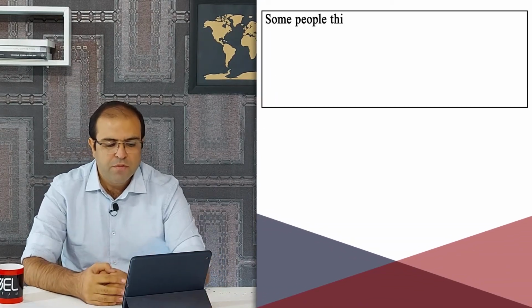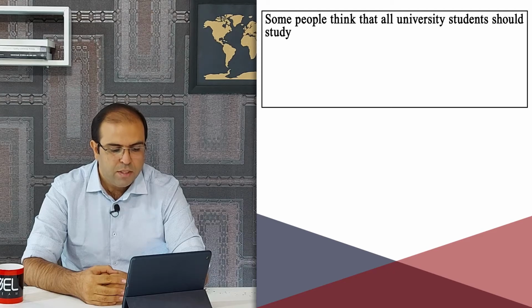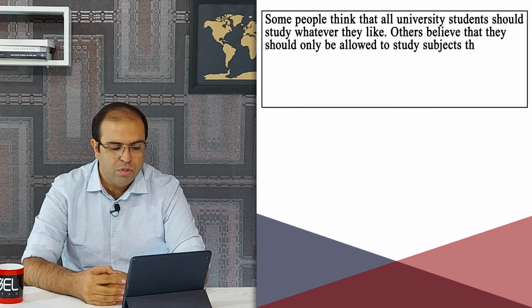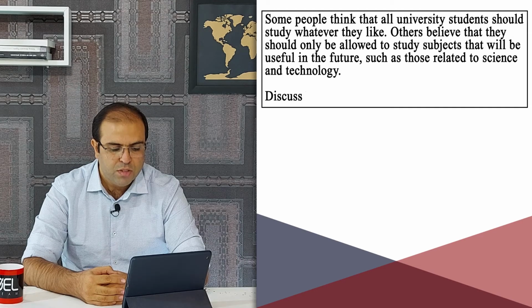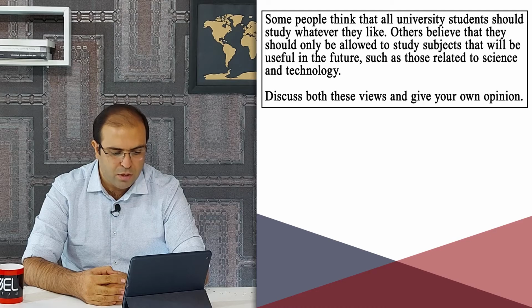Now I'm going to show you some examples related to different kinds of questions. Topic number 1. Some people think that all university students should study whatever they like. Others believe that they should only be allowed to study subjects that will be useful in the future, such as those related to science and technology. Discuss both these views and give your own opinion.